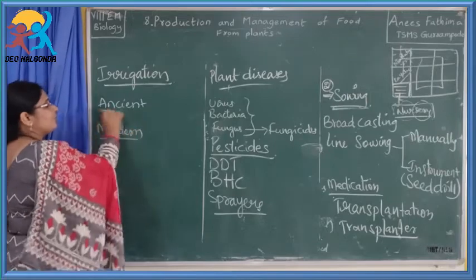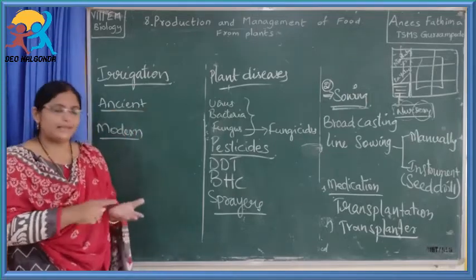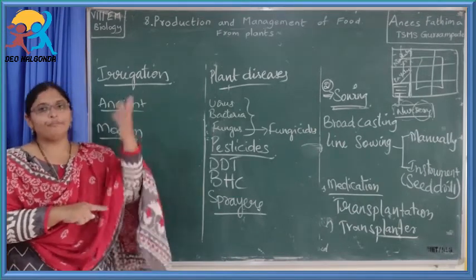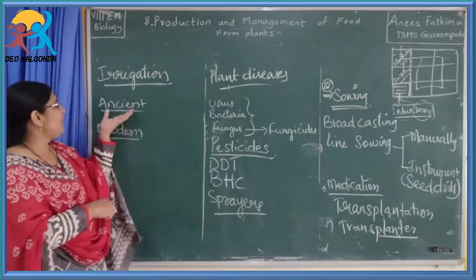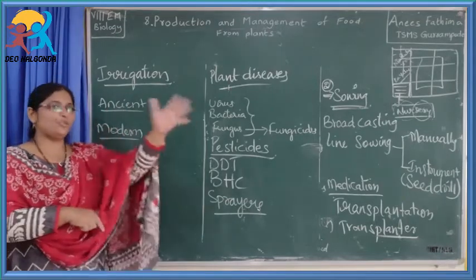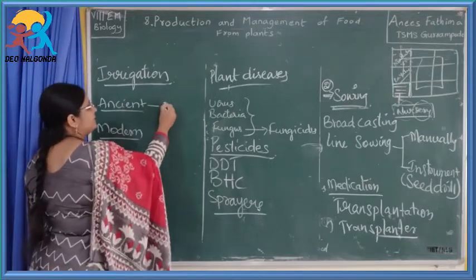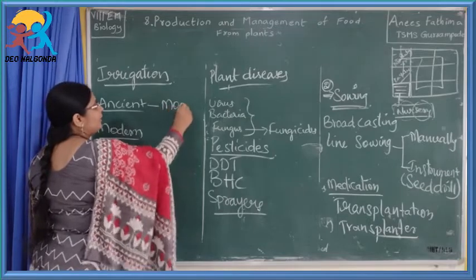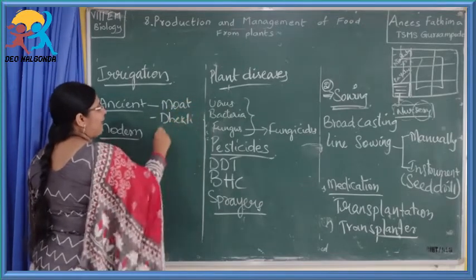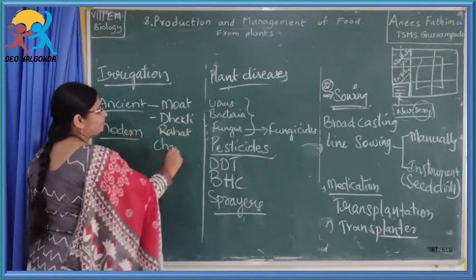In ancient methods of irrigation, where do the plants get the water from? Either from lakes, ponds or wells, or from the rain, isn't it? Now, how is the water from the lakes, ponds or rivers supplied to the field? Different ancient methods such as moat, dhekli, rahat, chain pump.